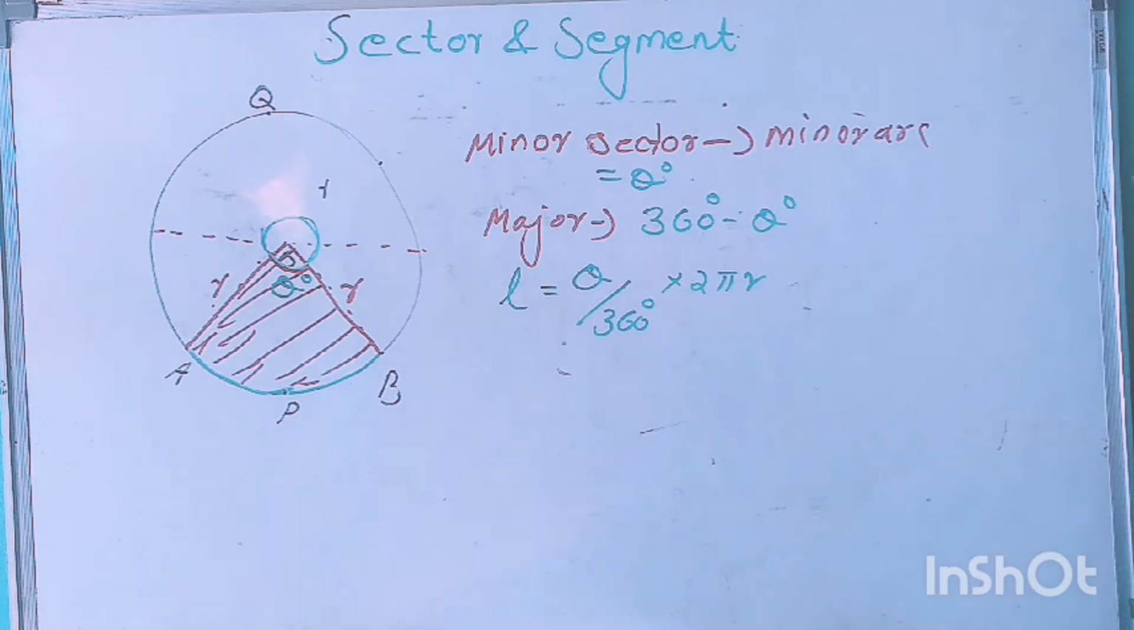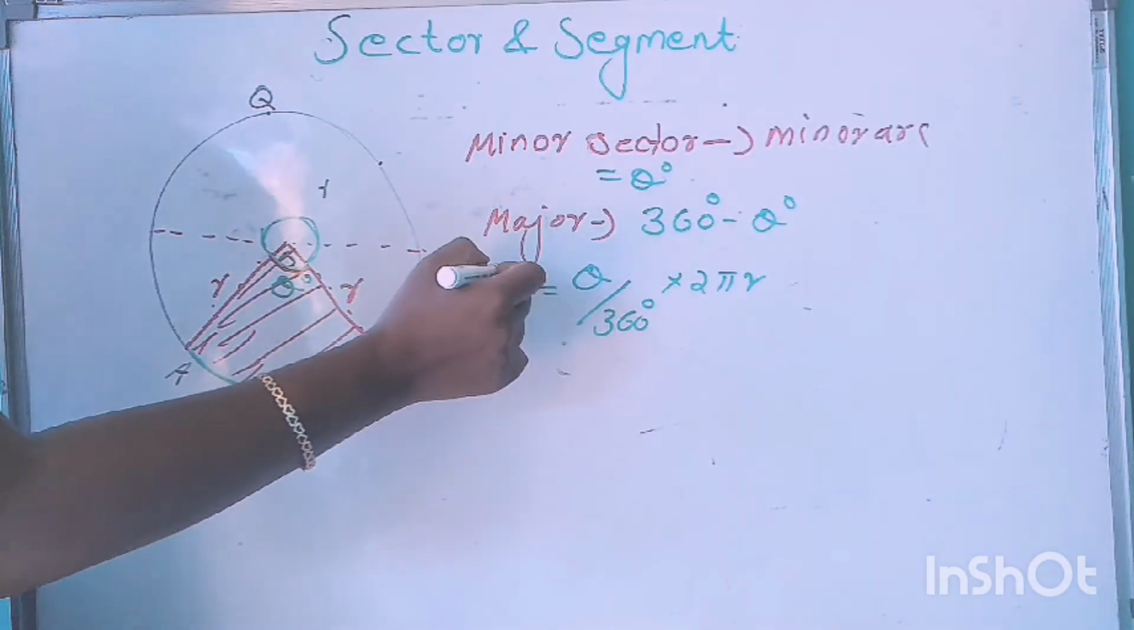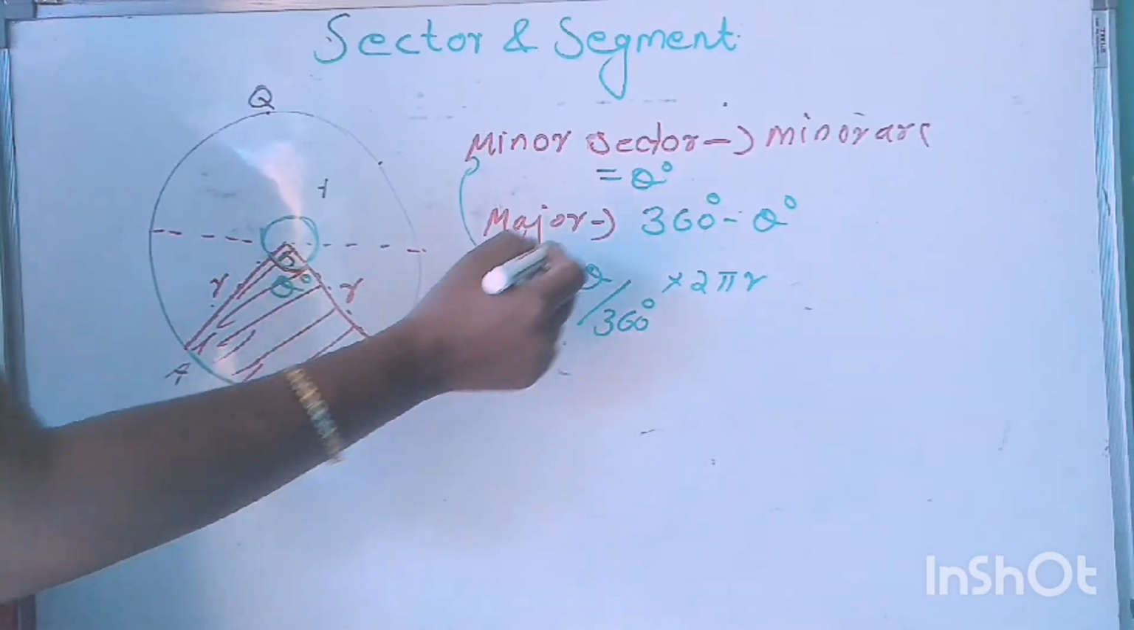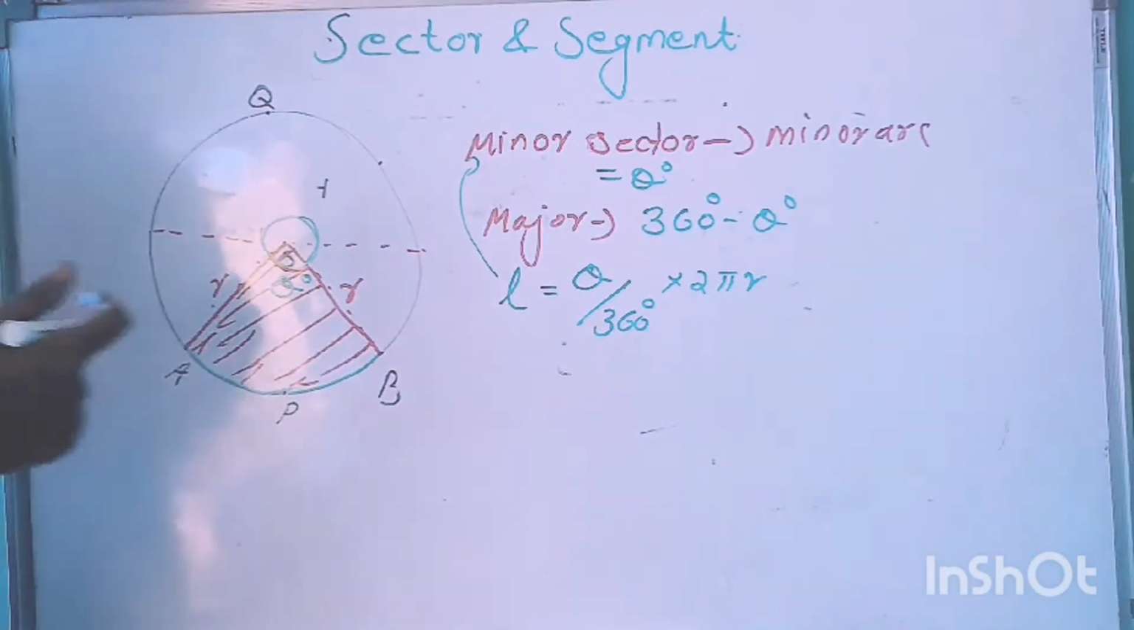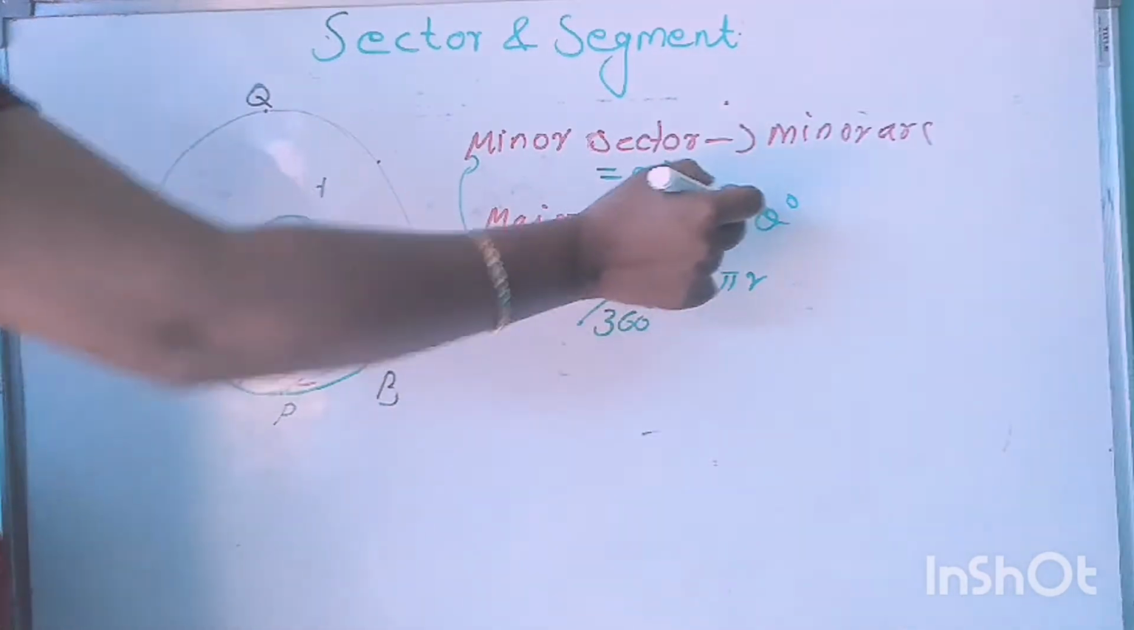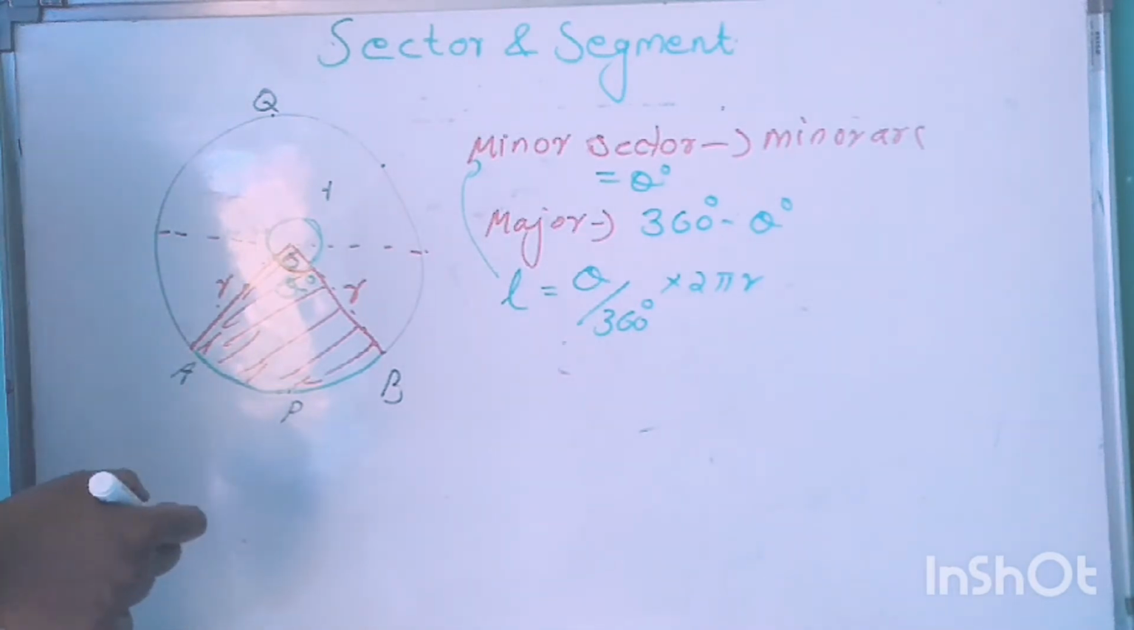So the length of an arc APB of a sector of a circle with radius r and angle with a degree measure theta is equal to theta divided by 360 degree into 2 pi r. This is the length of our minor arc. Then the length of the major arc: instead of this theta we will have 360 degree minus theta degree.